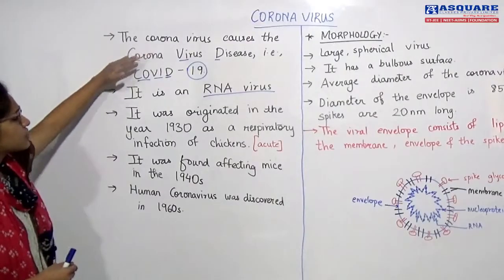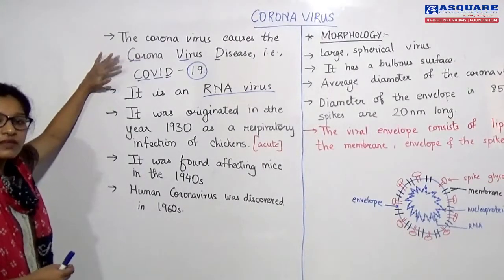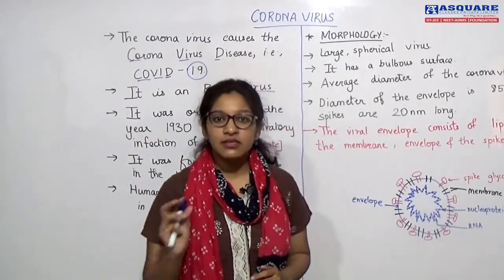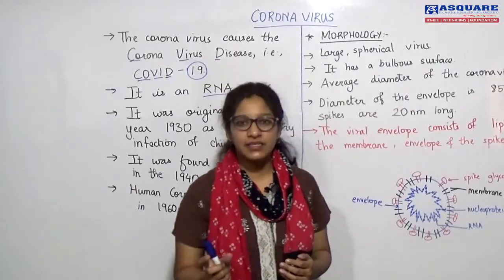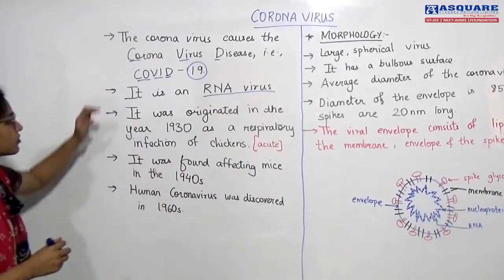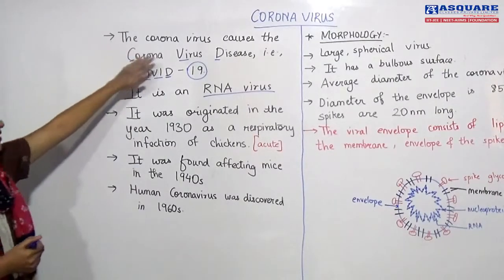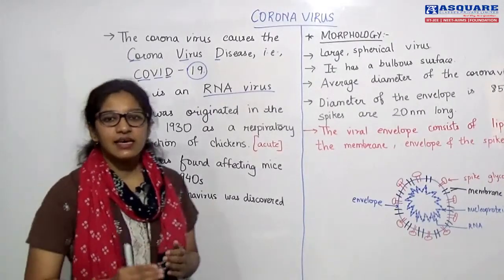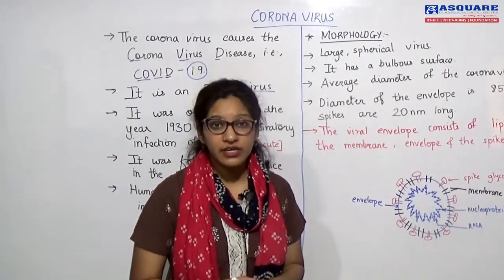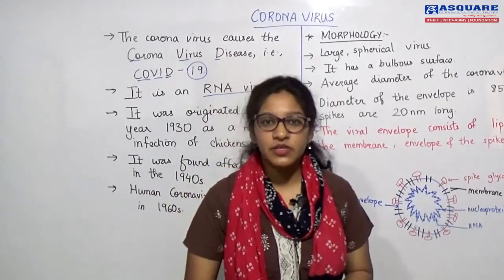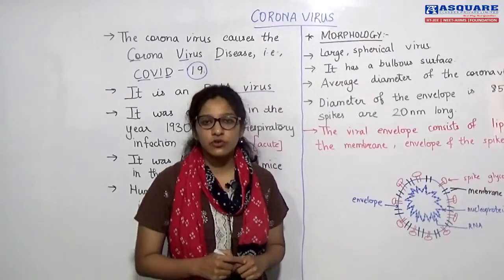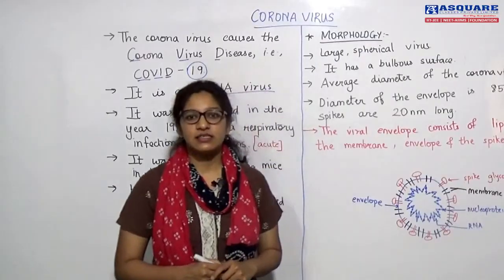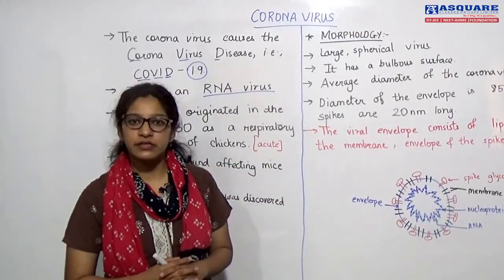Coronavirus causes the disease COVID-19. COVID-19 is not the name of the virus. The virus's name is coronavirus. The disease that it causes is COVID-19. COVID-19 can also be written as coronavirus disease 2019. Why 2019? Because this virus, which was mutated, came into existence from the year 2019 in China. That is why we say that it is COVID-19.